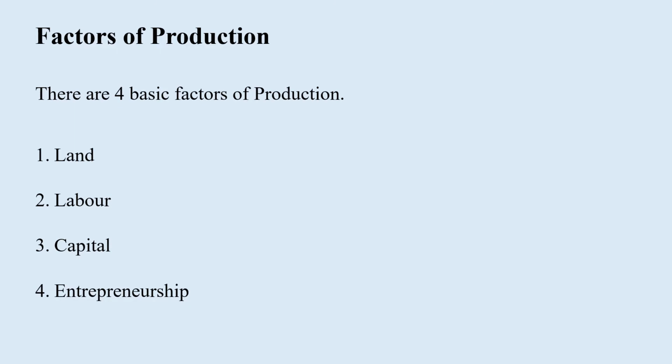If we take a business, they require different types of resources, or we call them raw materials, to produce goods and services. These resources which are required to produce goods and services are known as the factors of production. Basically there are 4 types of factors of production: land, labor, capital and entrepreneurship. We'll be discussing these one by one.